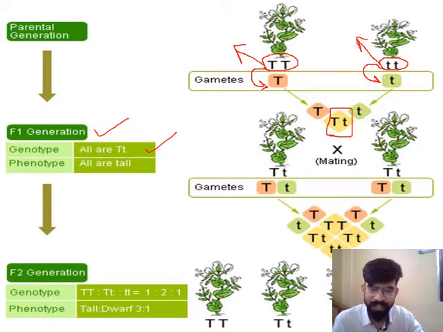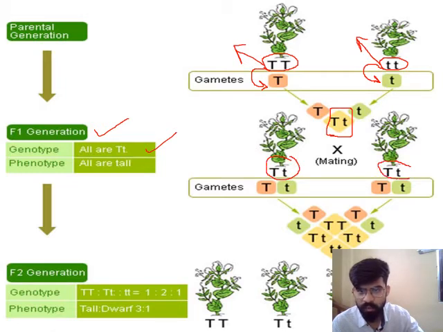Now these first generation plants are self-crossed, meaning the capital T small t first parent and the capital T small t second parent are chosen again to make a cross, or a mating.